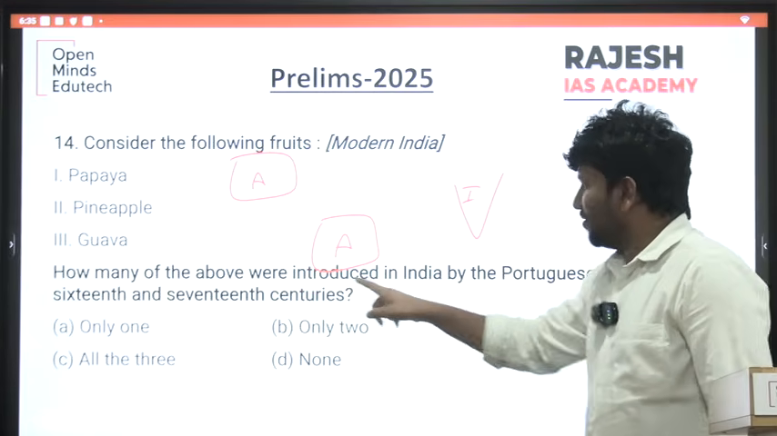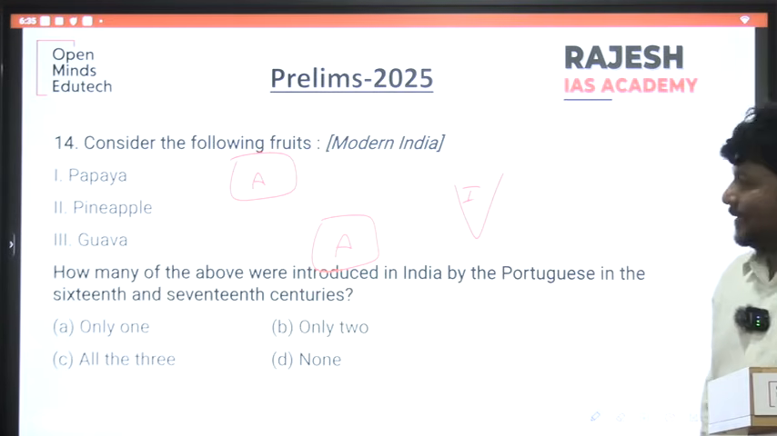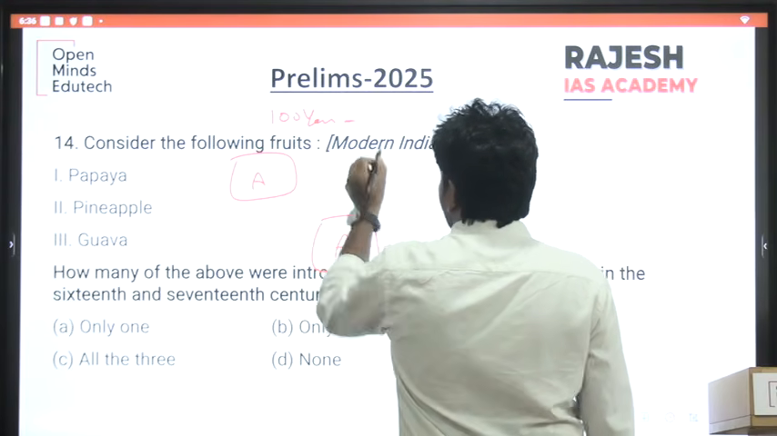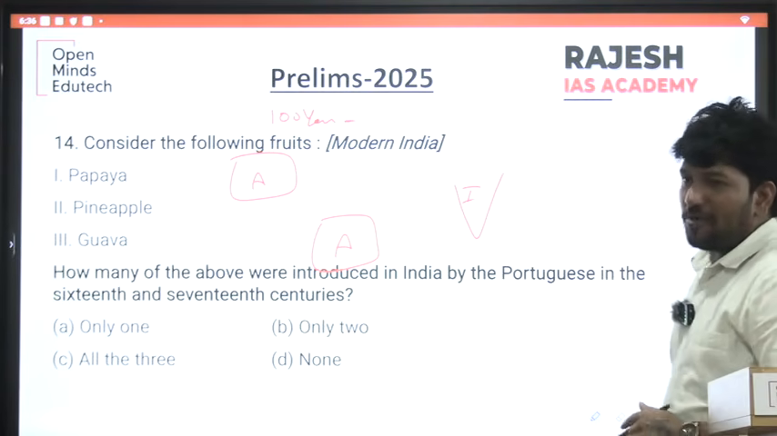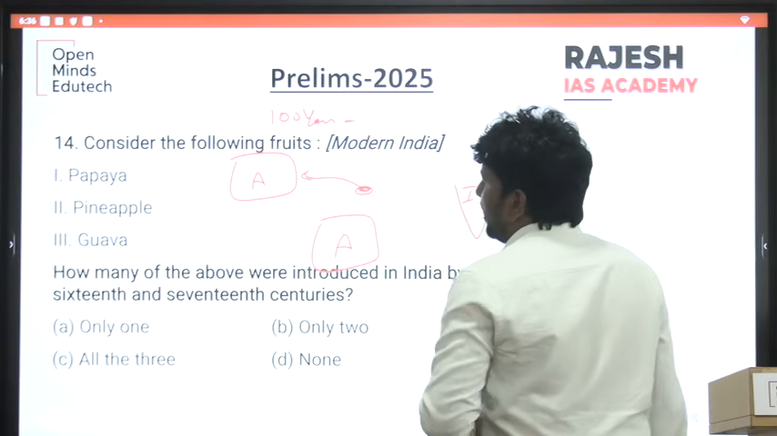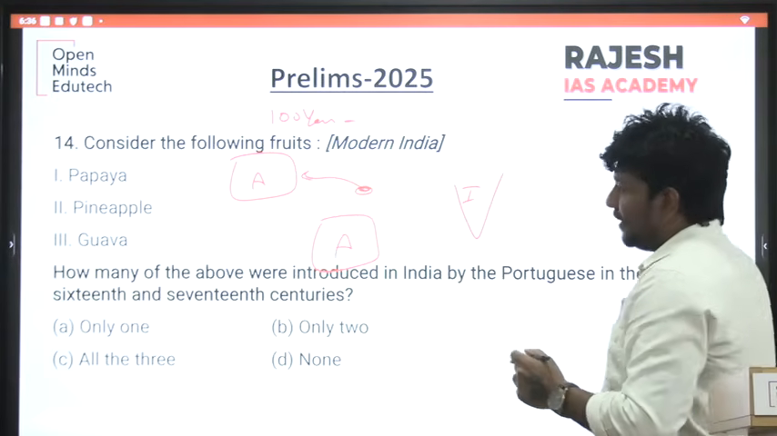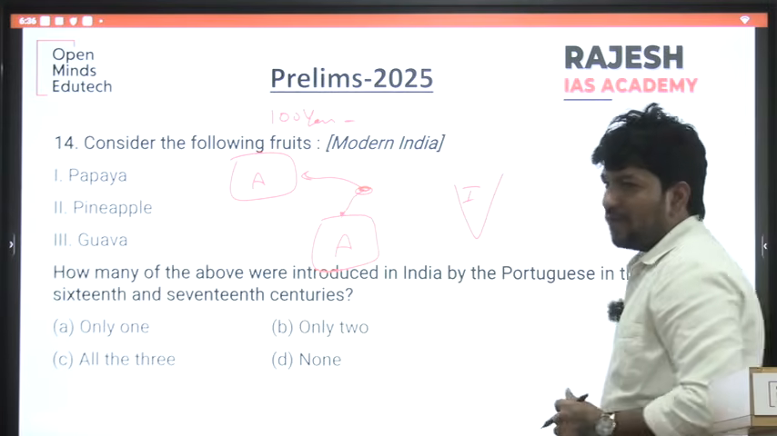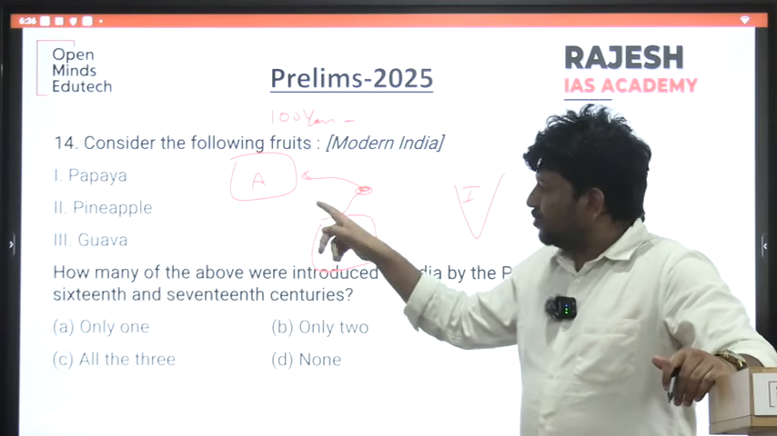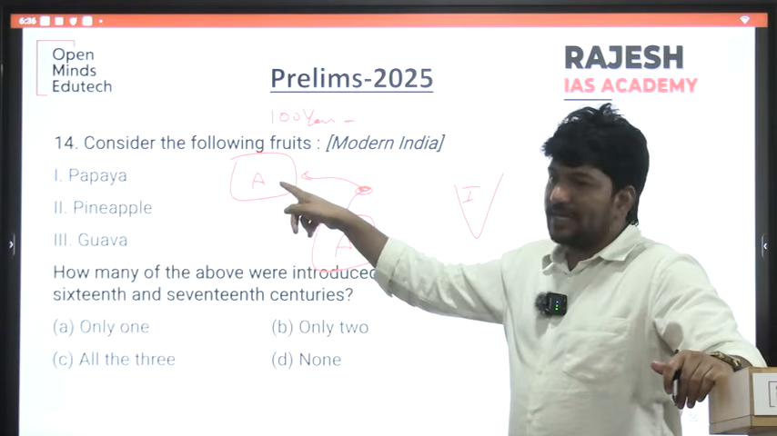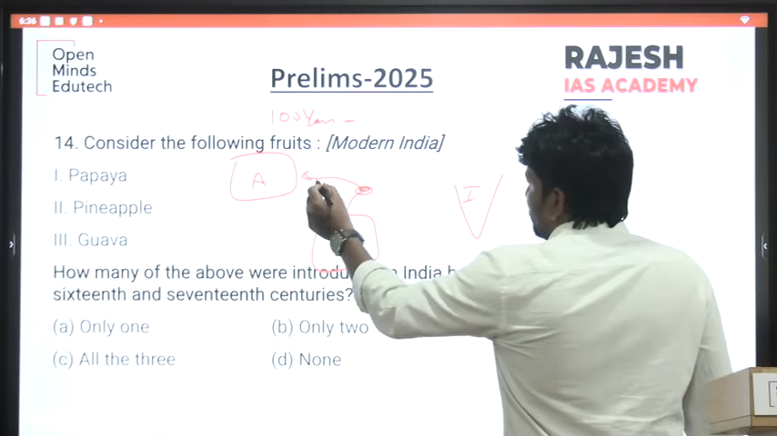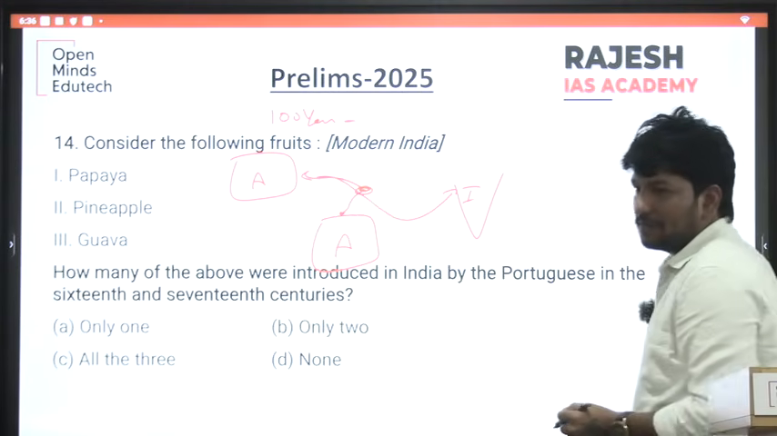They asked how many of the fruits were introduced by the Portuguese to India. The Portuguese dominated India for the first 100 years. Earlier they had control over America, then over Africa. In what is called the Columbian exchange, they would get slaves from here and sail to America, and from there get goods. In this exchange, they started bringing some new crops to India.